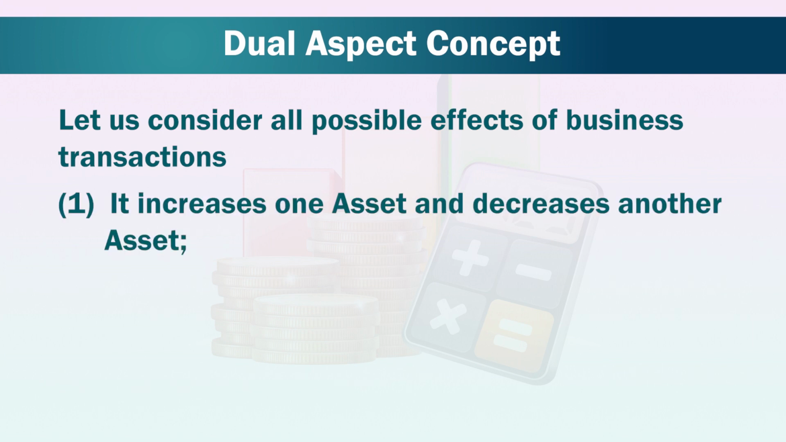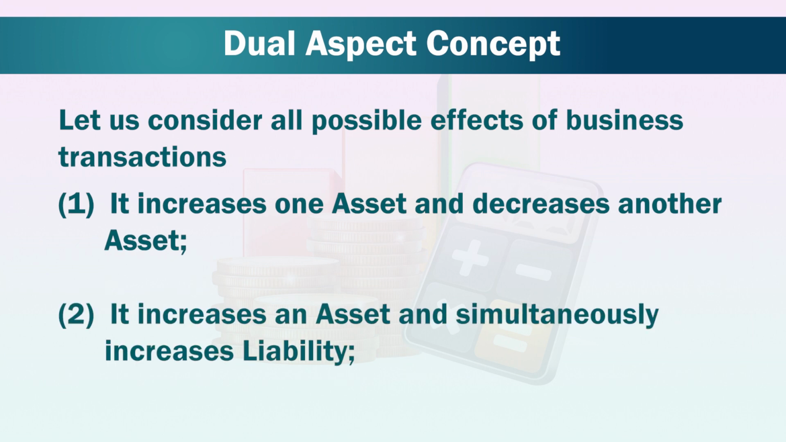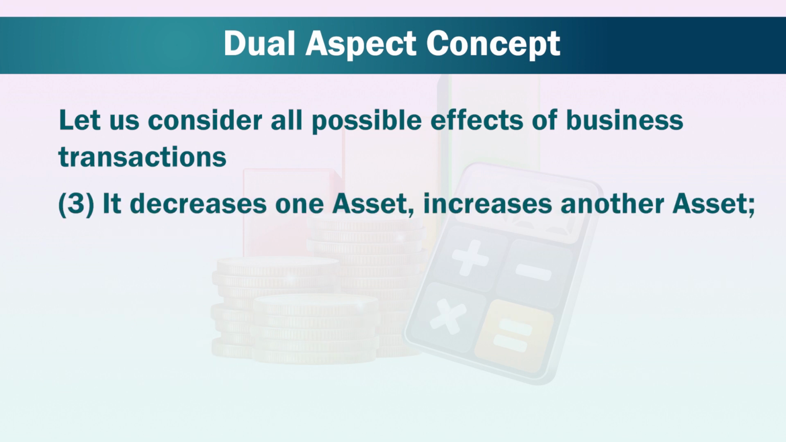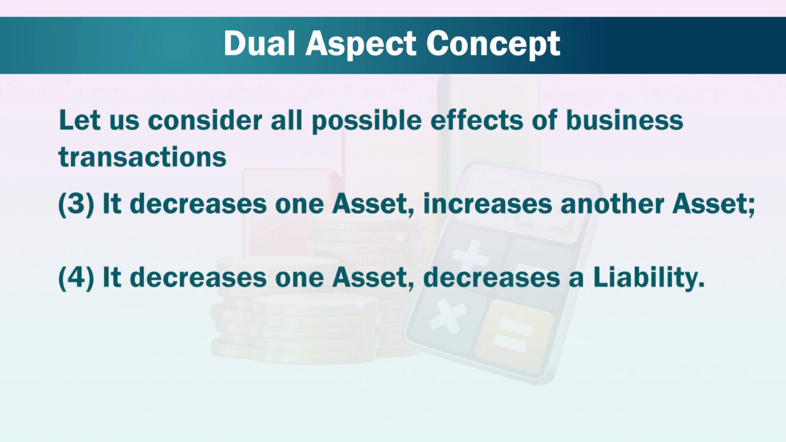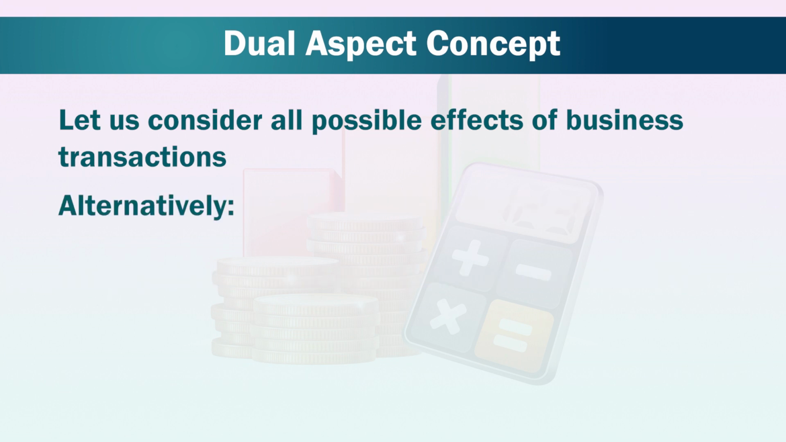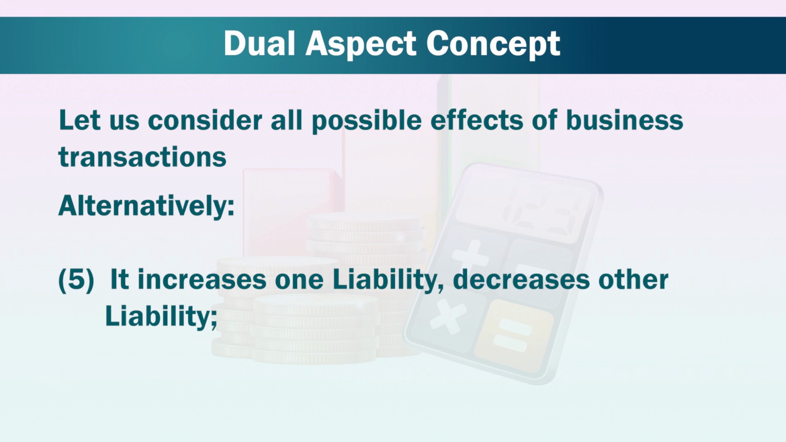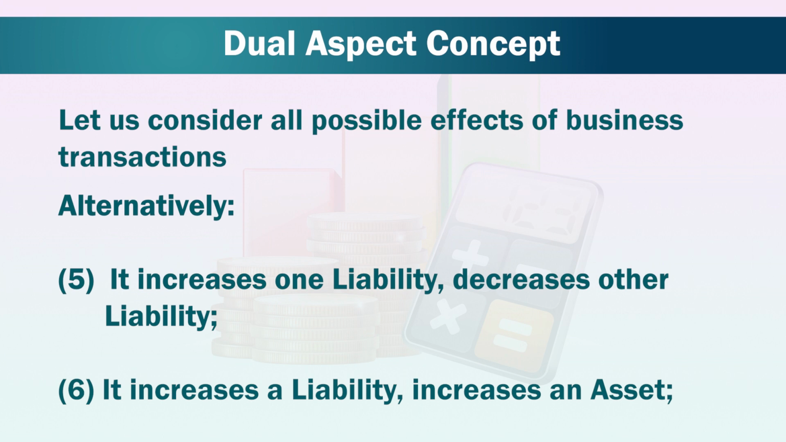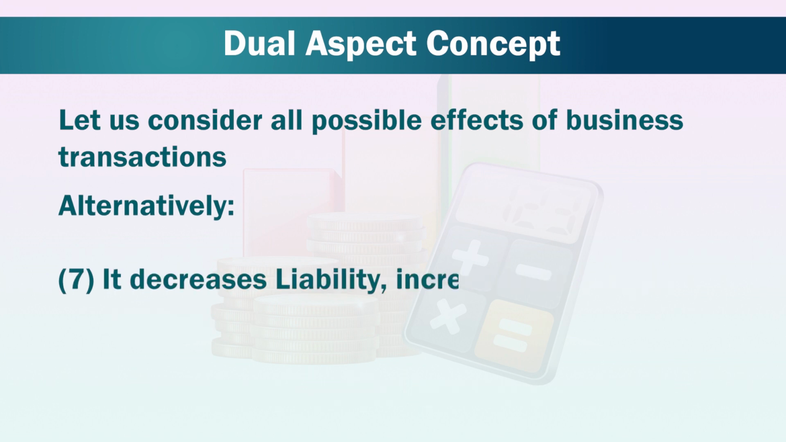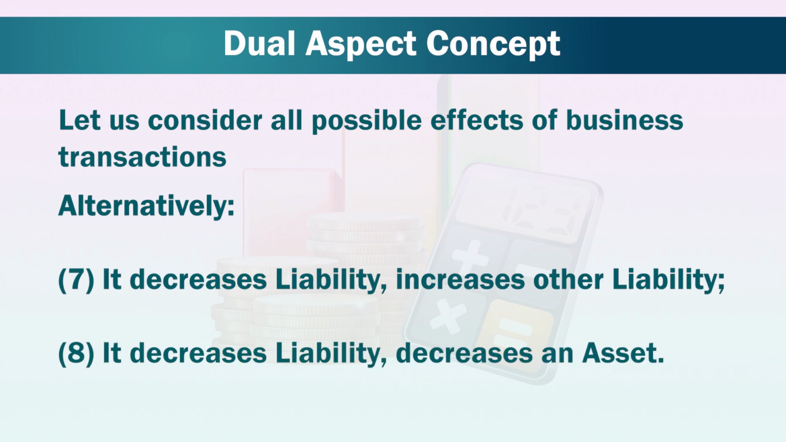Number 1, it increases one asset and decreases another asset. Number 2, it increases an asset and simultaneously increases liability. Number 3, it decreases one asset and increases another asset. Number 4, it decreases one asset and decreases liability as well. Alternatively, number 5, it increases one liability and decreases the other liability. Number 6, it increases a liability and increases an asset as well. Number 7, it decreases liability and increases other liability. Number 8, it decreases liability and decreases an asset as well.